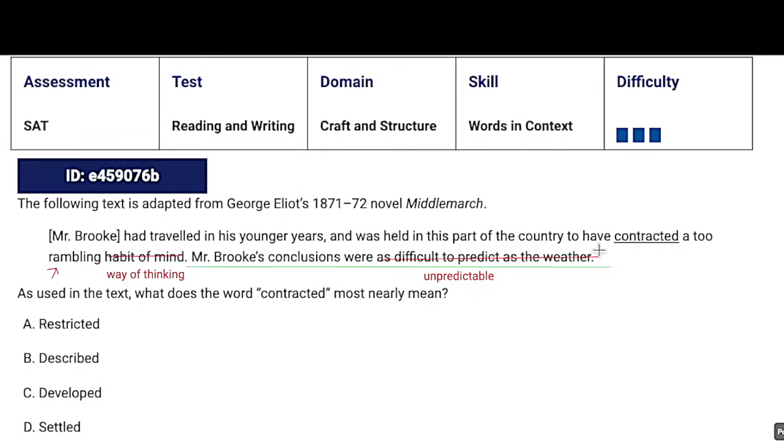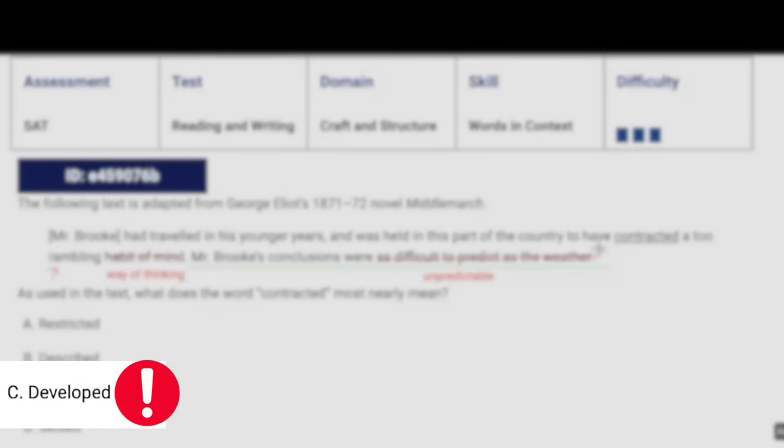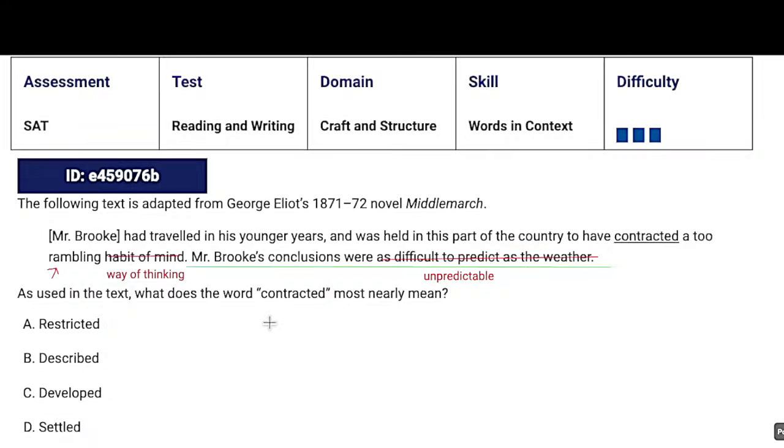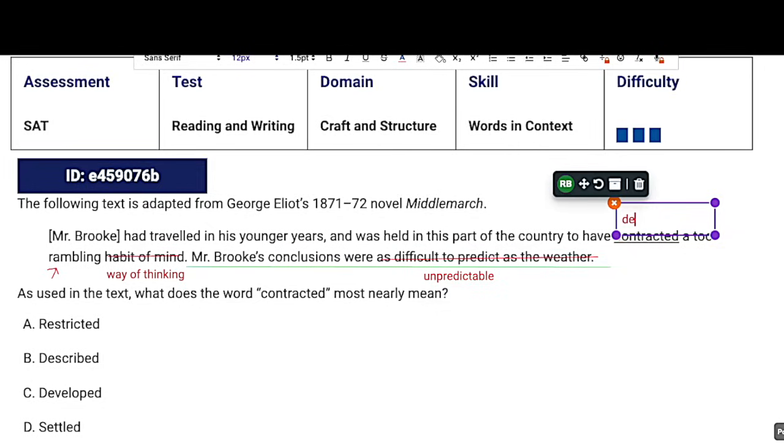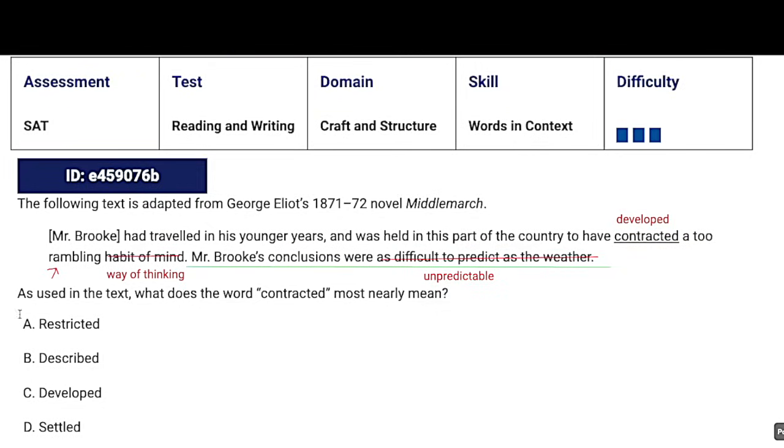So basically, he would have developed, I swear I wasn't looking at the answers, but that was what I was going to say, because you want to come up with your anticipation, like what word would you put? I would say he developed this rambling way of thinking, right? So normally you'd come up with your own word and then you go through and you want to eliminate answers that don't match your word. Restricted, no. Described, no. Developed, literally what I said. Settled, no. So our answer is C. But normally you're going to have a word that's similar to the answer, hopefully, and then you can go off of that. I'm sure we'll see that in the next example.